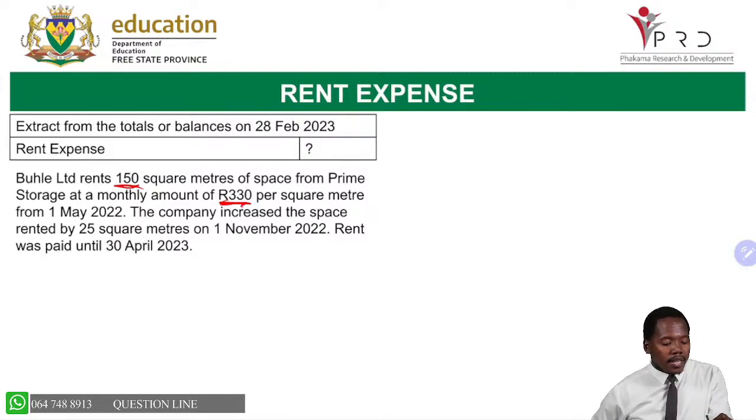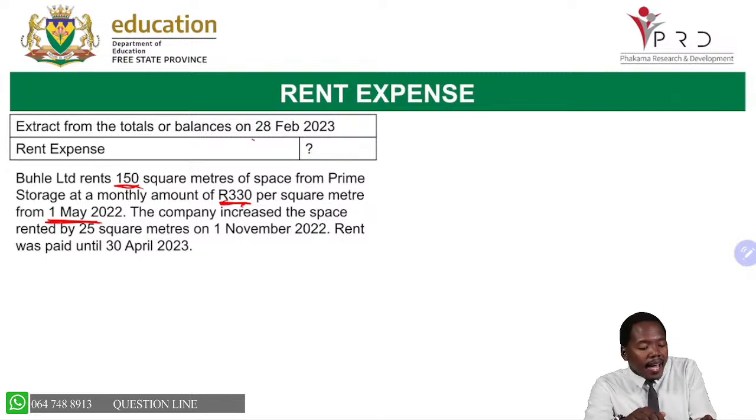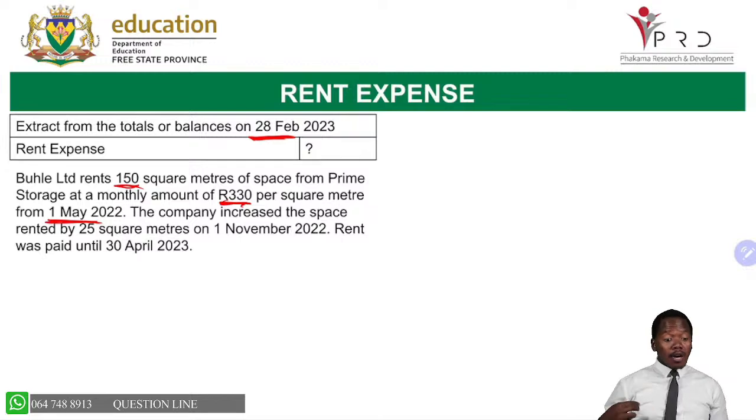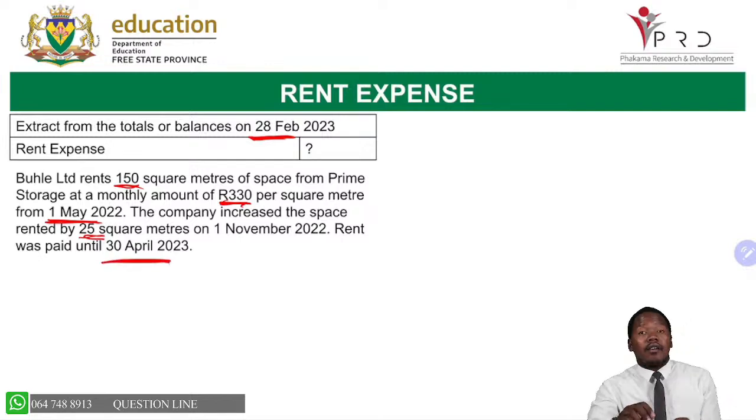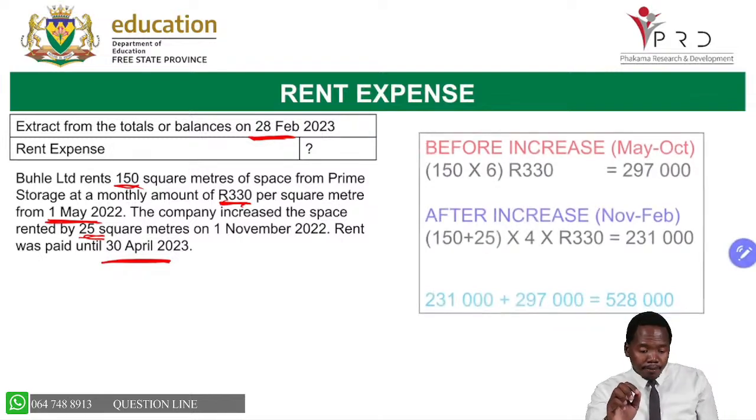Now, when did we start renting? Very important, I'm underlining what is important. We started paying from May 2022. When is my year end? 28 February 2023. Now, the question doesn't end there. There is more to this question. The company increased the space rented by 25 square meters on the 1st of November 2022. Rent was paid up until 30 April 2023. Meaning we have extra square meters we are now paying for. Now let us see how we're supposed to be dealing with this.